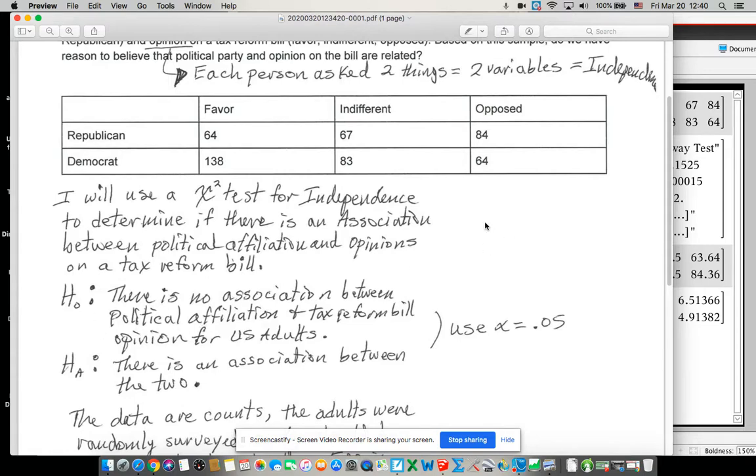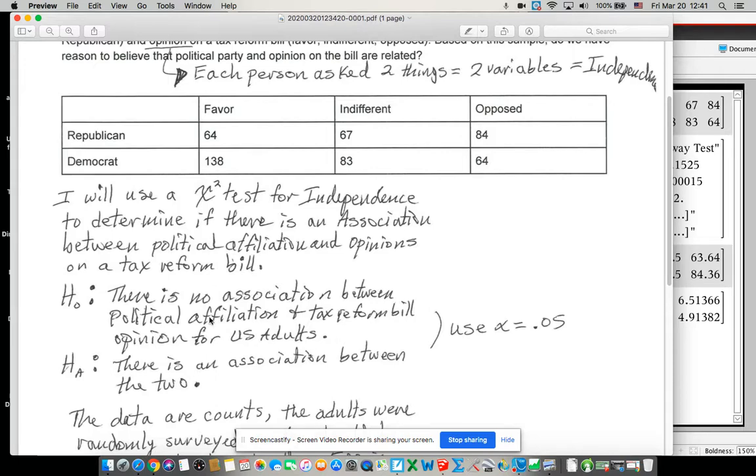Now you could have a variable and then define that variable, like A equals the association, like there is an association or something, but I think that's a waste of time. It's probably easier, for a chi-squared test, just to write it right in here. So there is no association between political affiliation and tax reform bill opinions for U.S. adults. Put the context in there, it'll save you.